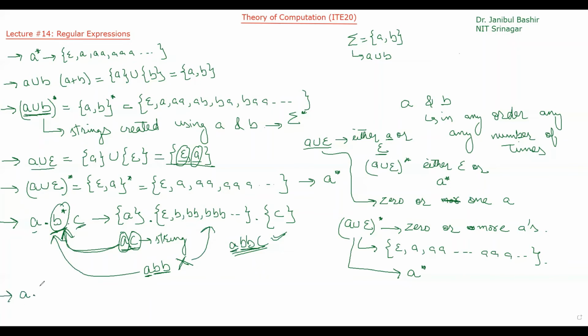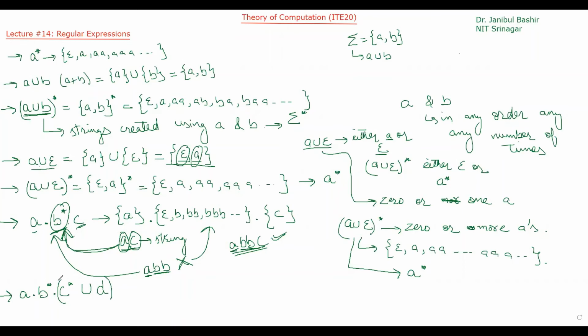Okay. So let me give another example. A dot B star dot C star union D. Fine. So let's keep it like this.